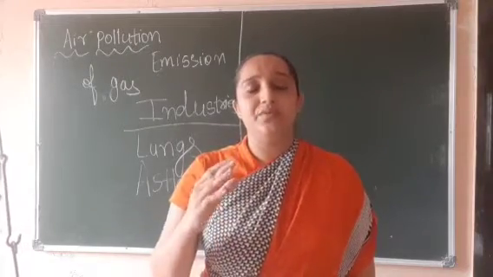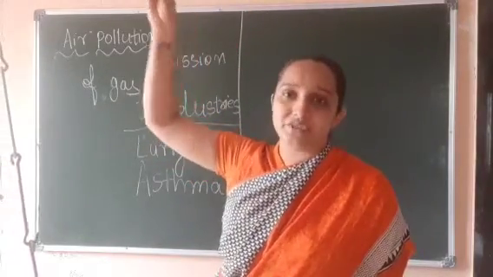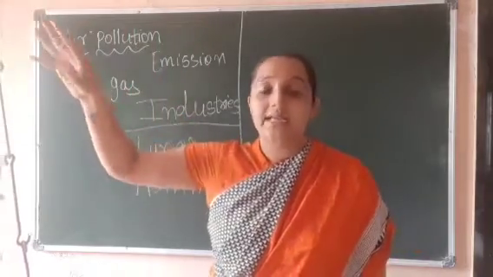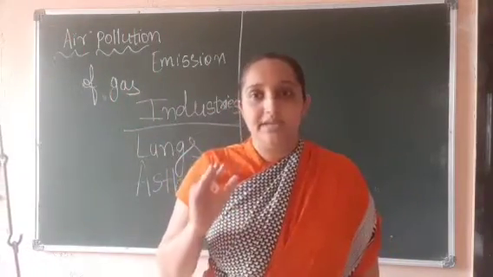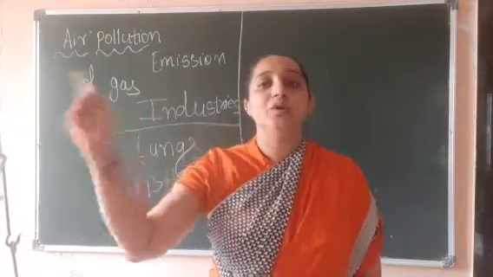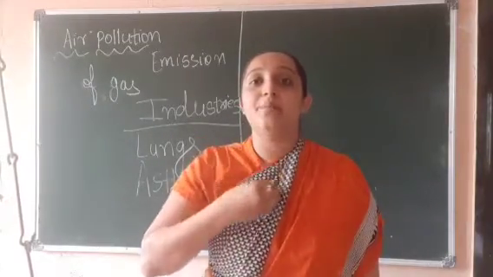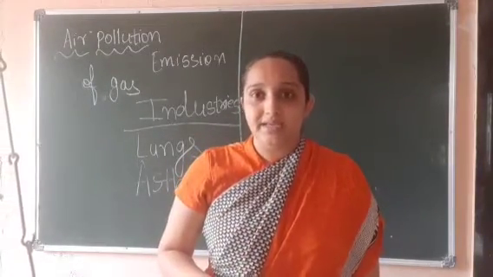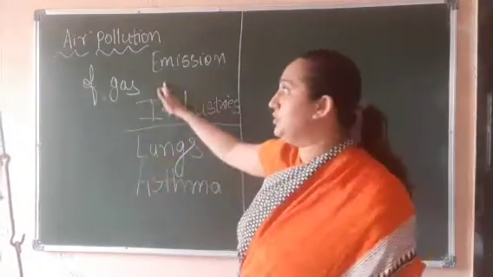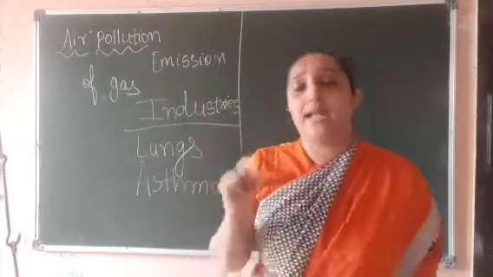If you see the chimneys of industries, smoke is coming out, right? That smoke gets mixed with our air, and it pollutes our air. So when we breathe, we don't get pure air in our body, we get polluted air, right? So air pollution is very, very dangerous for our health.